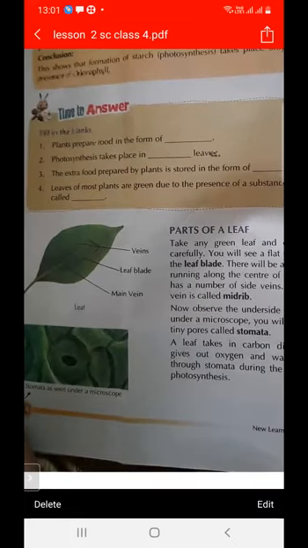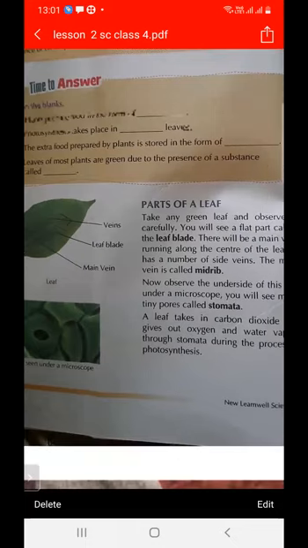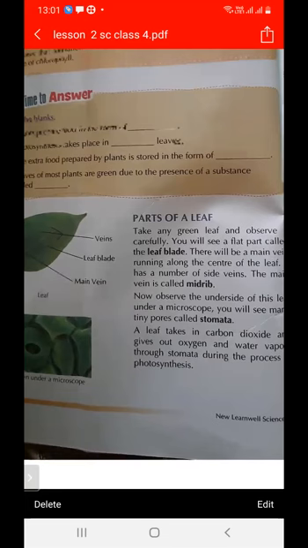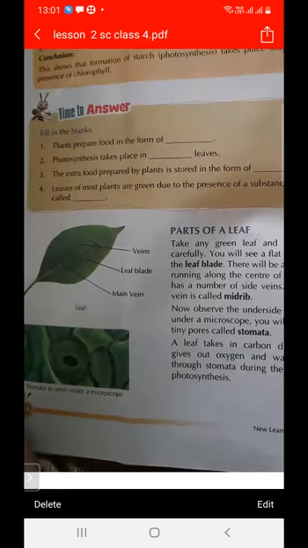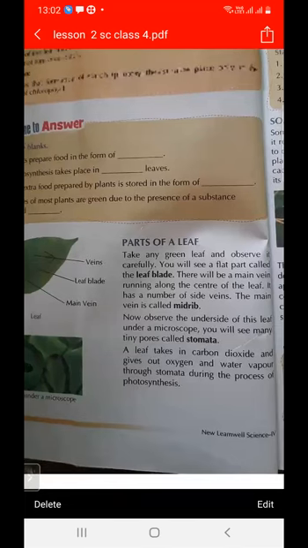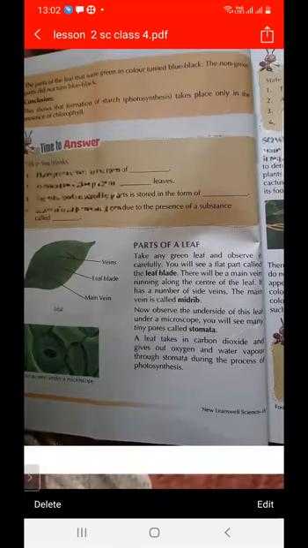And there will be a main vein running along the center of the leaf. In the center there is a line, and this is called the main vein. The central line in the leaf is called the main vein. And what do we mean by leaf blade? The flat part of the leaf is called the leaf blade. The main vein is called the midrib.